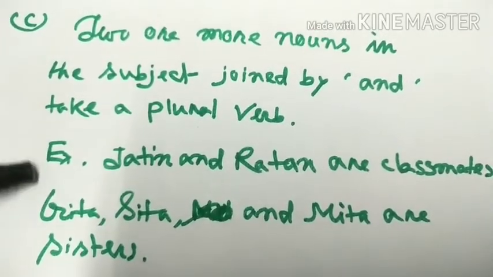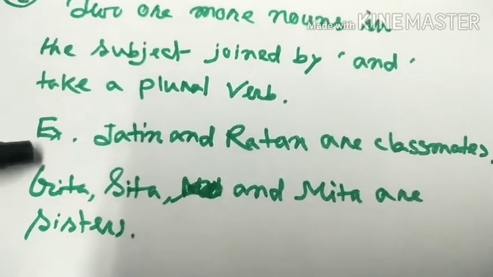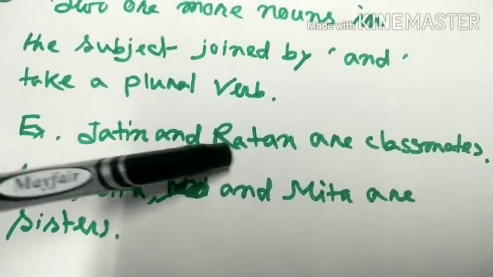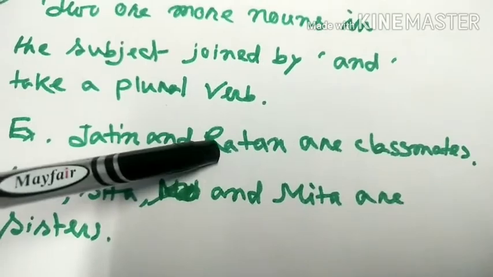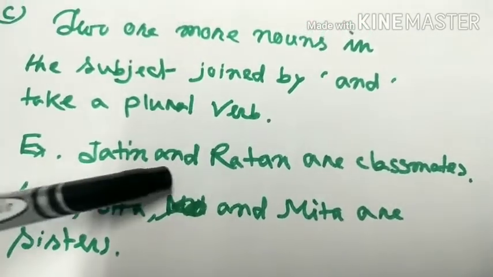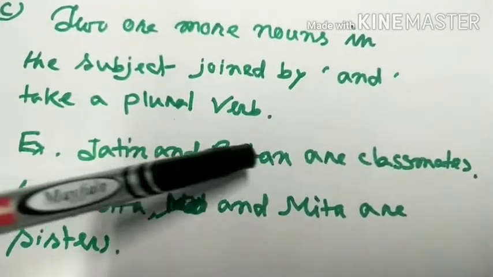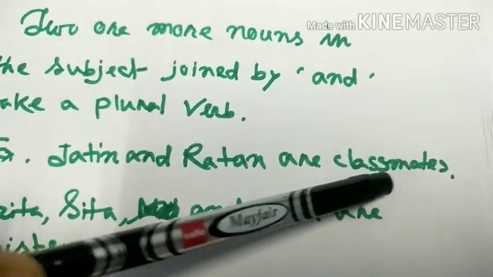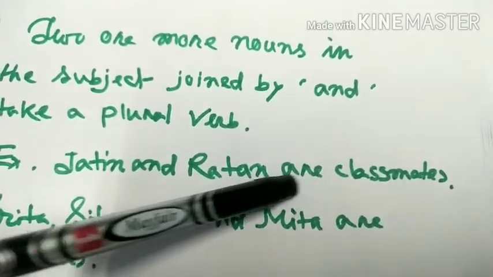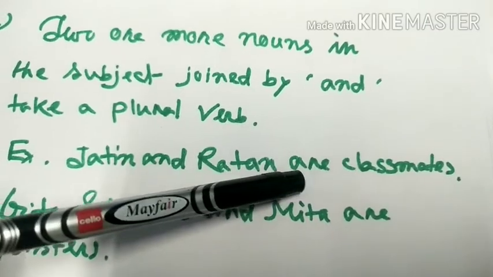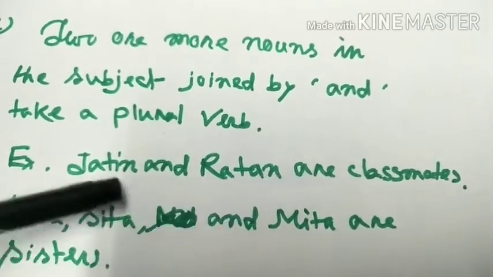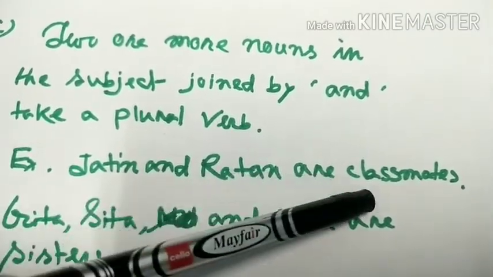Let us discuss with the help of this example. Jatin and Ratan, these two nouns joined by and, are classmates. So the verb is here in plural form. That is, we have used here are. Jatin and Ratan are classmates.